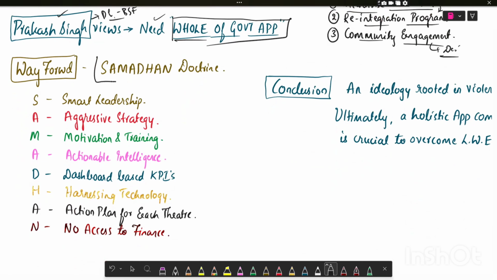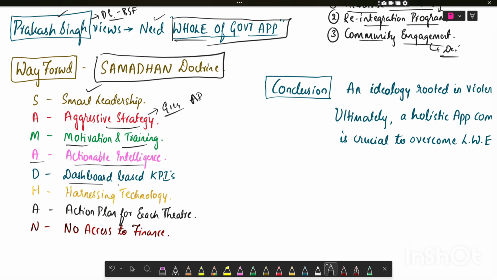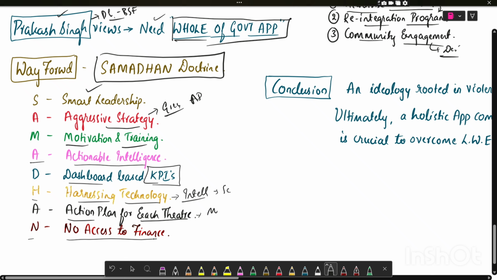You can write the Samadhan Doctrine. S stands for smart leadership, A stands for aggressive strategy, for example, the Greyhounds model of Andhra Pradesh. M stands for motivation and training, A stands for actionable intelligence, D stands for dashboard-based key performance indicators, H stands for harnessing the technology by enhancing the intelligence for the security forces, A stands for action plan for each theater of the Indian military, and N stands for no access to finance.